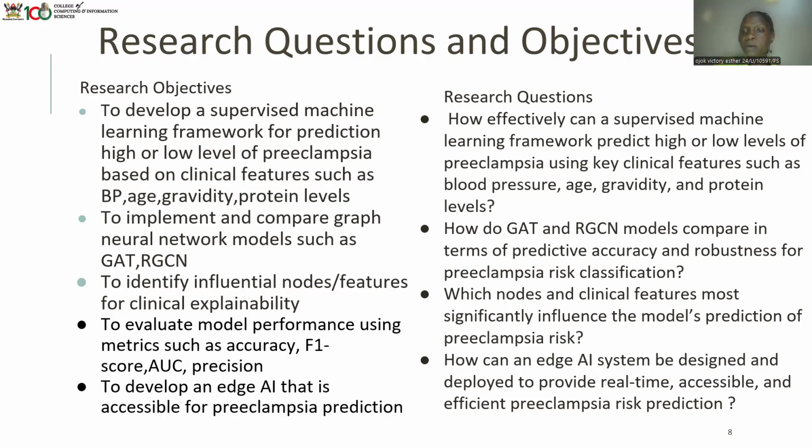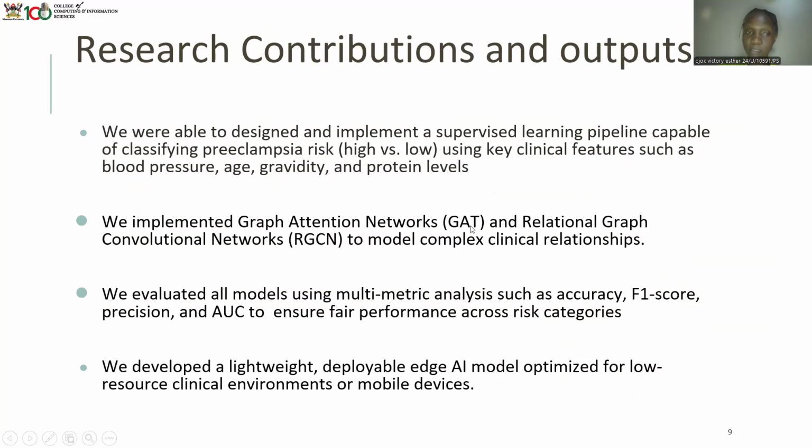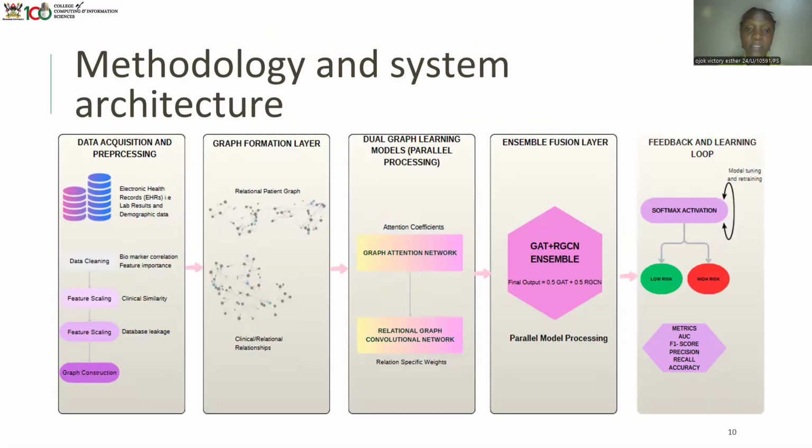Our research questions were: how efficiently can a supervised machine learning framework predict high or low risk of preeclampsia; how do the GAT and RGCN models compare in terms of predictive accuracy and robustness for risk classification; which nodes and clinical features are most significant; and how can the edge AI system be designed and deployed to provide real-time accessibility. These were our research contributions and outputs.